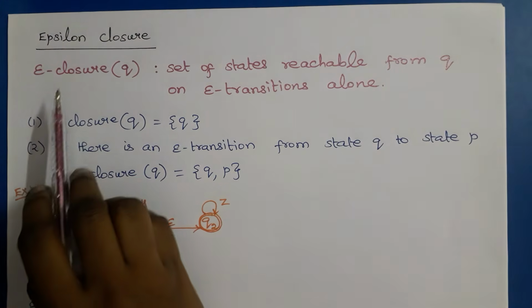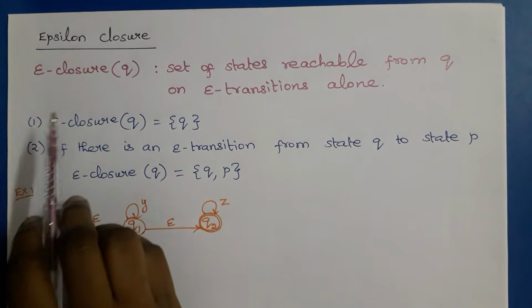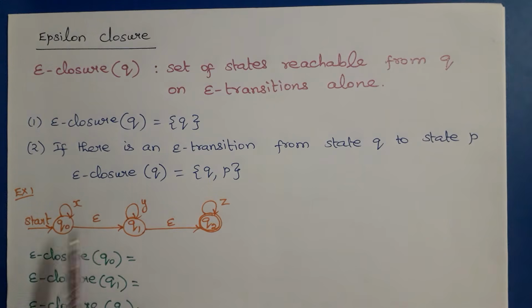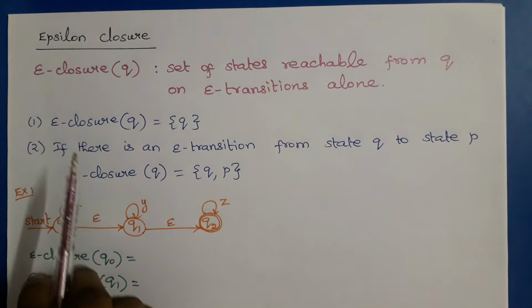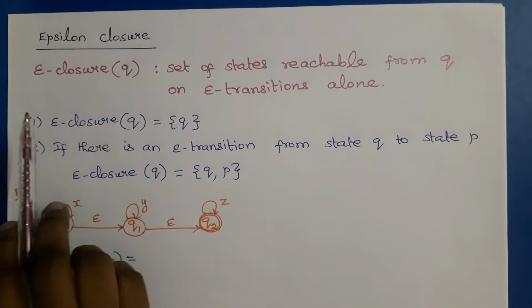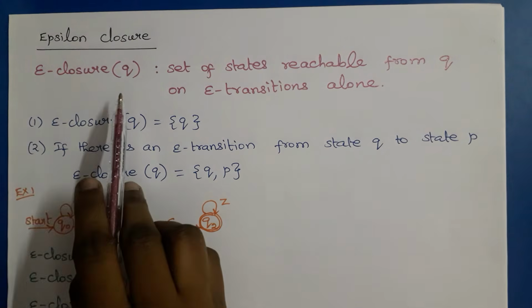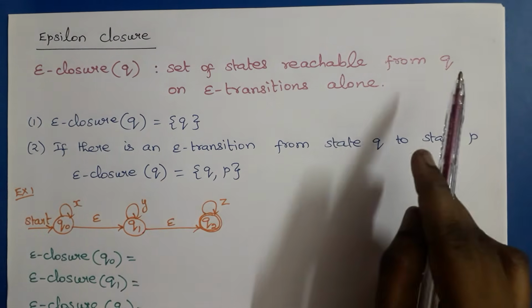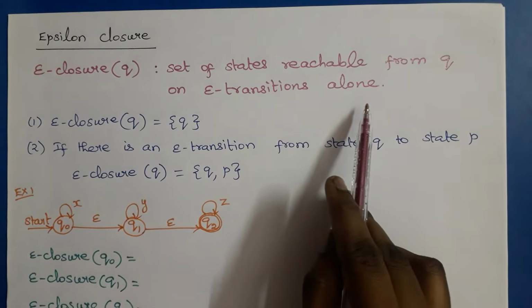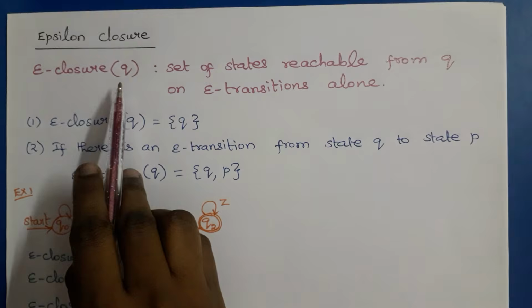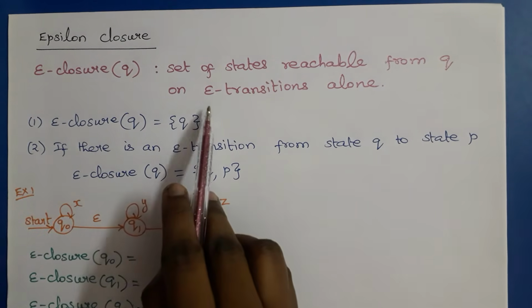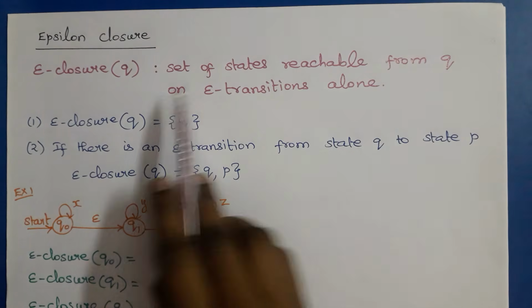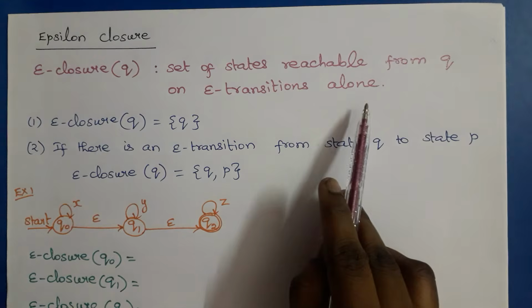So in this video we are going to discuss epsilon closure. This is the basic step for converting an epsilon NFA to an NFA without epsilon. In these problems we need to know about epsilon closure. The epsilon closure of any state Q is the set of states reachable from Q on epsilon transitions alone. So to find the epsilon closure of Q, we have to follow all epsilon transitions from the current state Q.